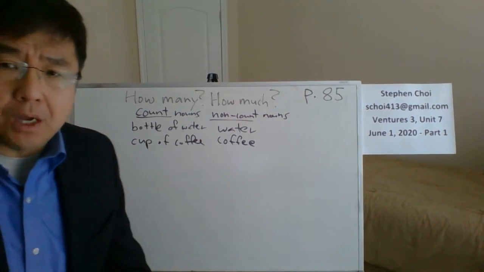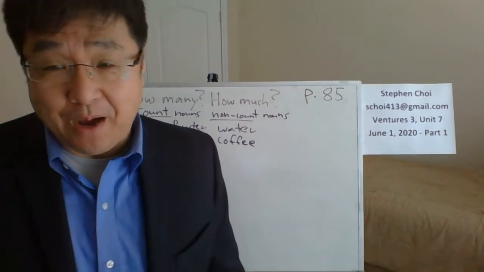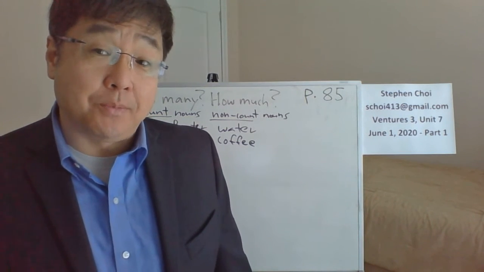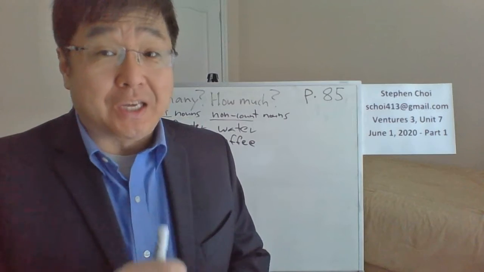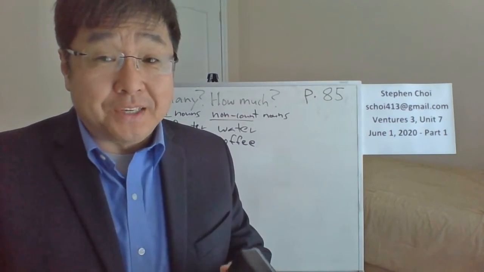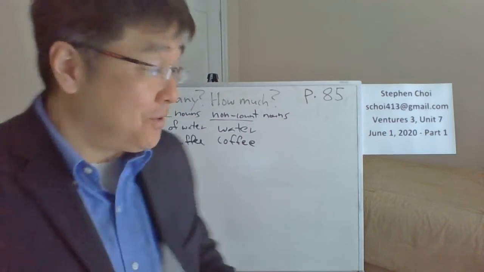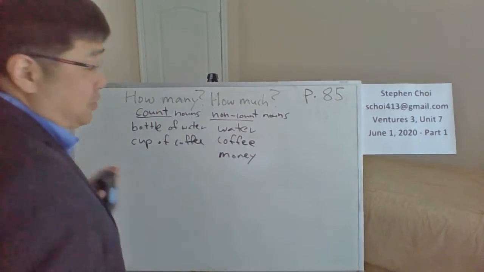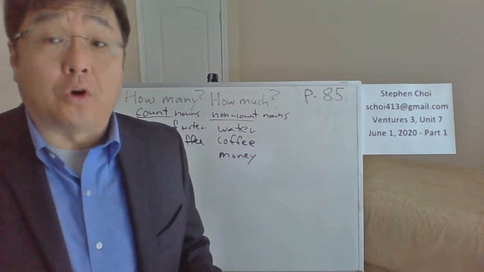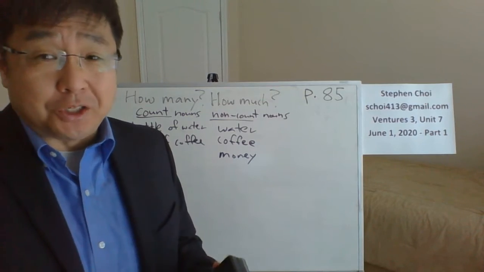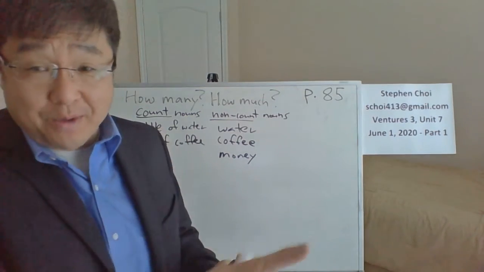What about money? Is money a count noun or non-count? Because you can count money, right? You can count money, but the word money itself is non-count. Think about it. So money is non-count. Do you say how many money do you have or how much money do you have? It's how much, right? Because you don't say 1 money, 2 monies, 3 monies.